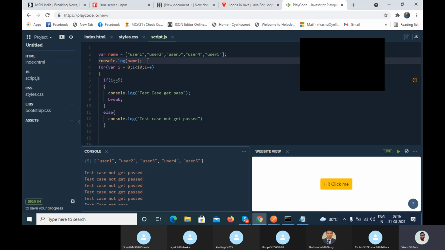Now I want to find the length of this array. How can you do it? Or let's suppose I want the user 3 element. How can you get it? We have length.